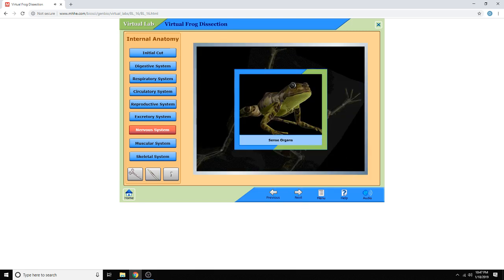Sense organs are also part of the nervous system. They detect information from the frog's environment and pass it to the animal's brain. Eyes allow the frog to see what is happening around it, while its ears detect sounds.